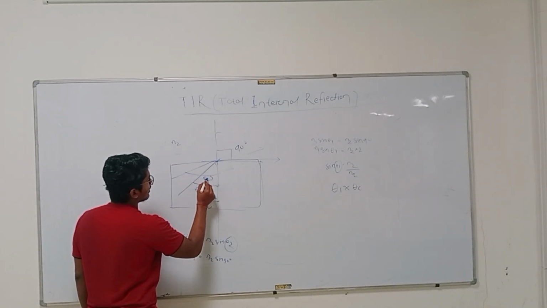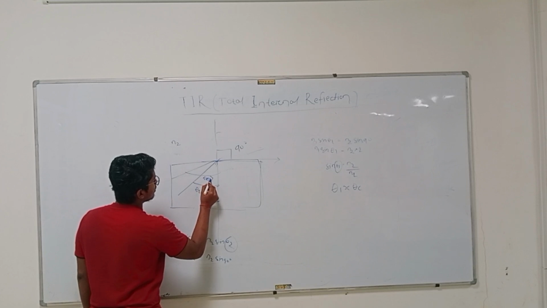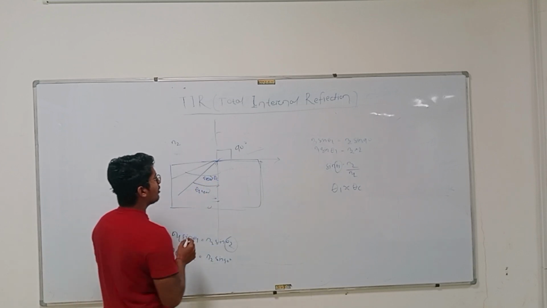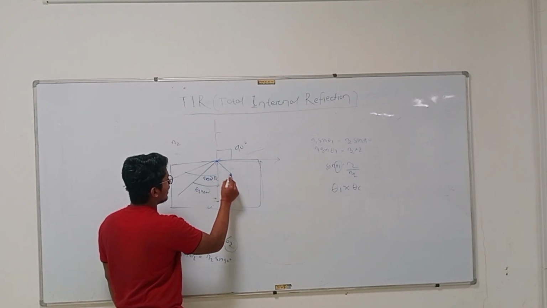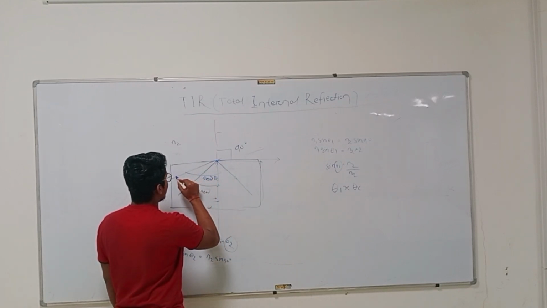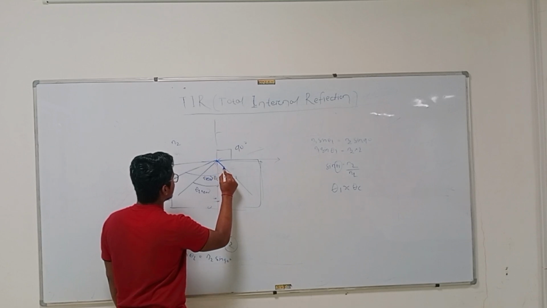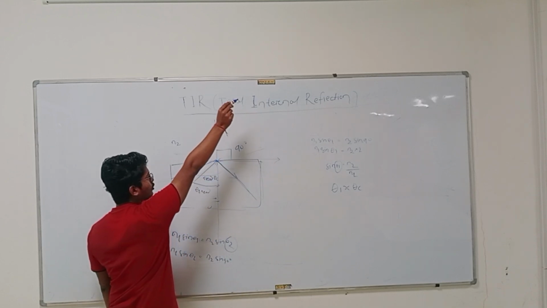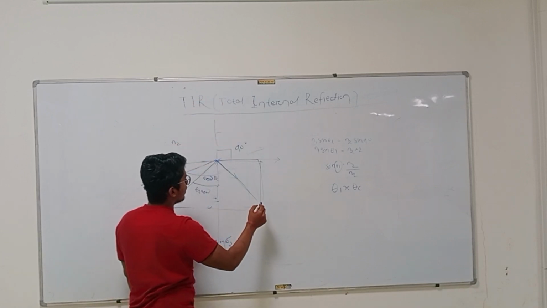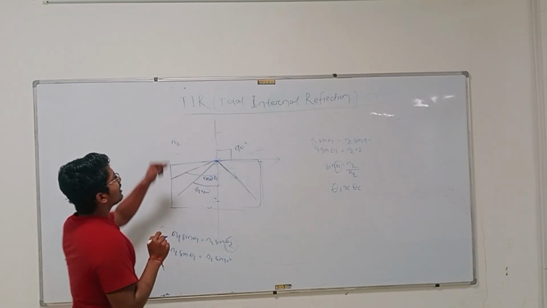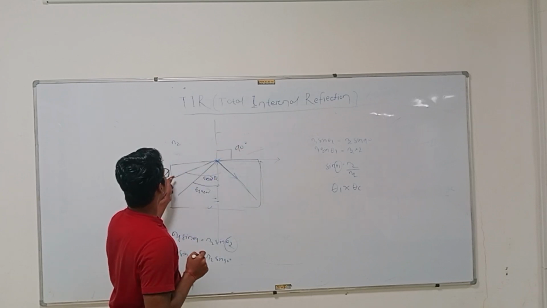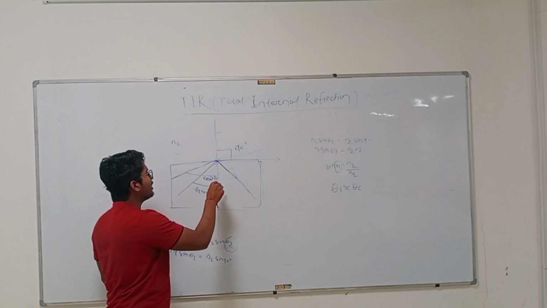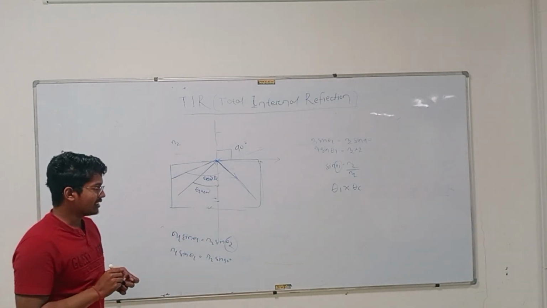Theta new will become larger than theta c, which was this one. When it is larger, what happens? Light will reflect back into my surface. Now my light is traveling through this and going into my surface. It is not refracting into the other medium. It is reflecting back into the same medium. So here we have total internal reflection. It is doing reflection and going inside the surface. So this is the whole concept.